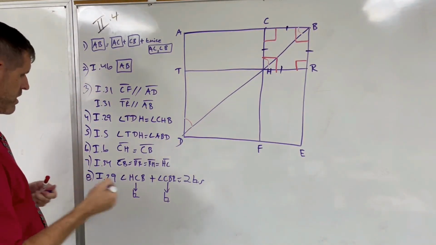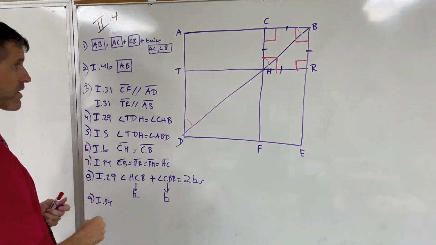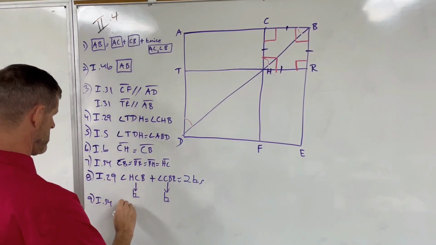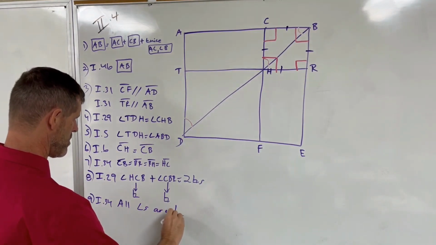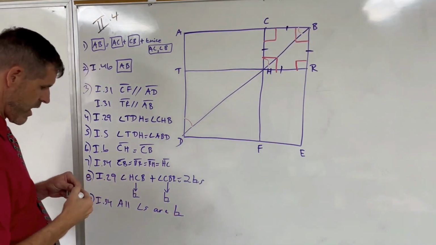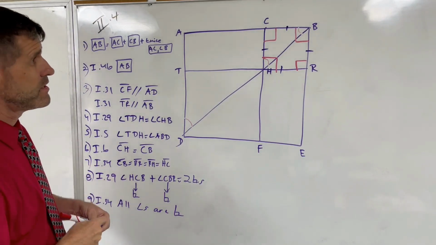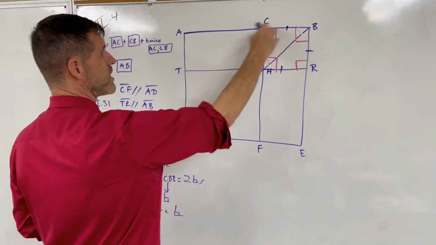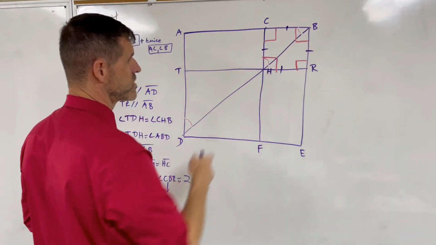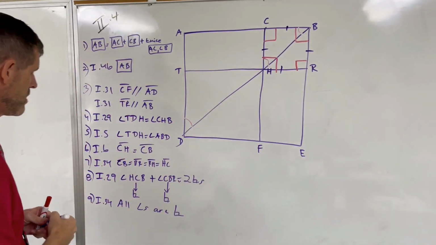I think I'm just going to say here in this step that all the angles are right. All angles are right. And now we have shown that the figure CR is a square because it's equilateral and it's equiangular, with all of its angles being right angles.